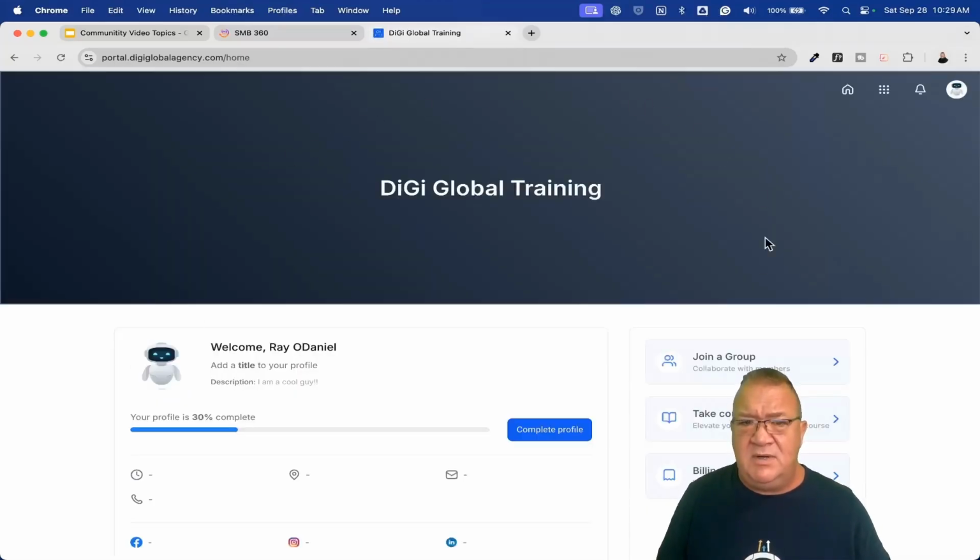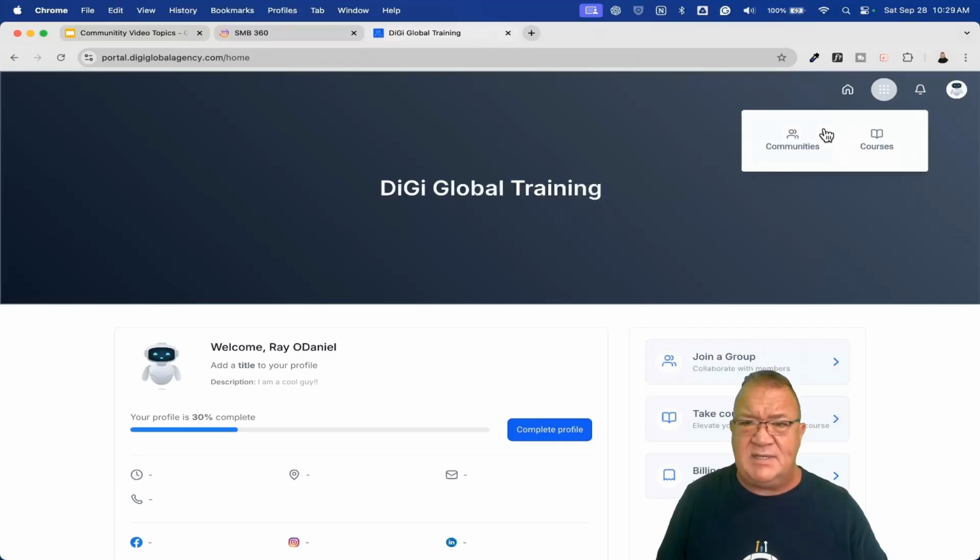So right now, notice that this right here is the home page. This is the home page that we selected. Notice we could have had to go to communities, or we could have had to go to courses initially. But what I want to show you here is that if you click on these little three dots, we have communities and courses. Notice that we don't have affiliates here. We don't show the affiliates in here.